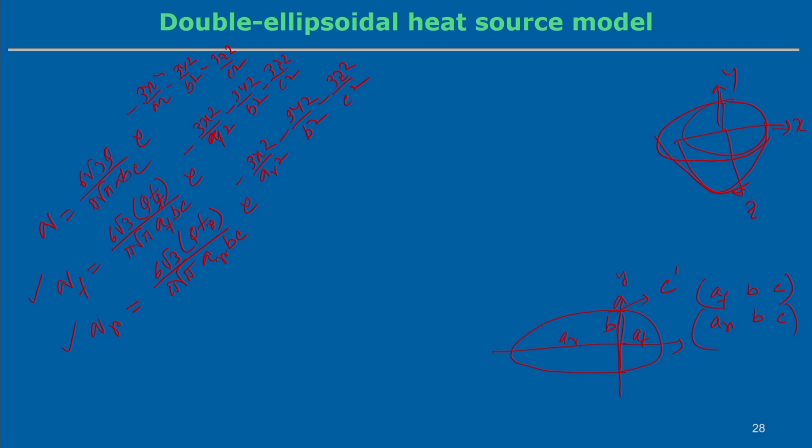So, this is the heat flux intensity of the front part and the heat flux intensity of the rear part. But the total heat input, what is the total heat input we can estimate, that can be divided into these two parts, Q1 and Q2 for the front and rear parts. We can make it a fraction: we have introduced FF and FR. FF is the fractional heat deposit in the front part because of the non-symmetric energy distribution, and FR is the fractional heat deposit in the rear part. Of course, for the front part, which is a part of one ellipse, we use the AF term, and for the rear part we use the AR term.